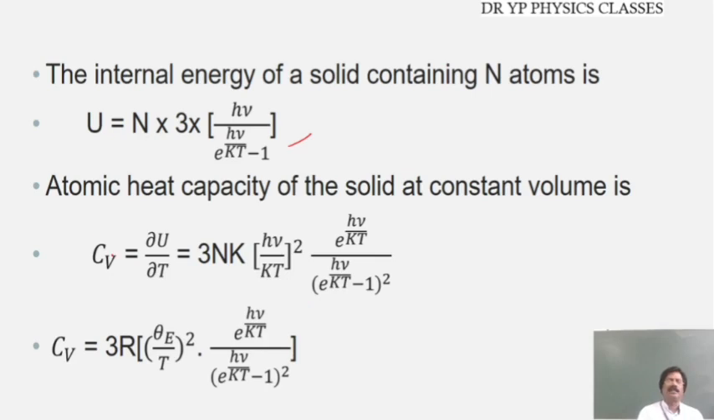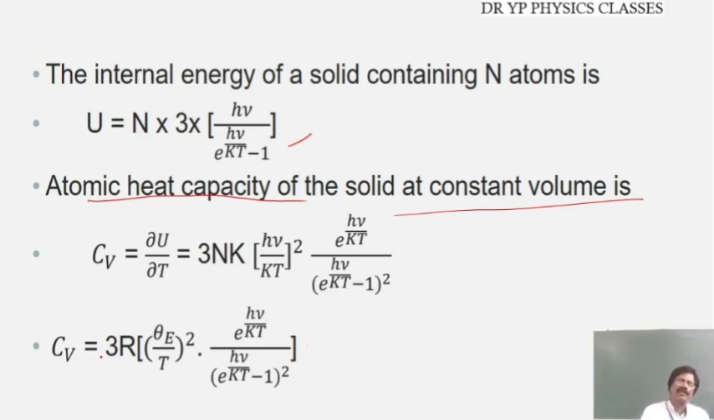Now let us consider the atomic heat capacity of the solid at constant volume. We know that Cv = dU/dT; the rate of change of internal energy is what is called the specific heat of solids. Differentiating, this is equal to 3Nk into (h nu by kT) whole square into e to the power of h nu by kT by (e to the power of h nu by kT minus 1) whole square.